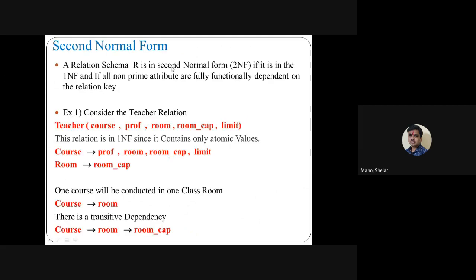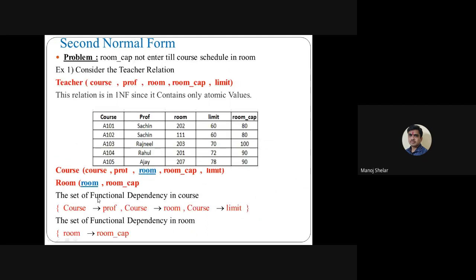Second normal form has a simple condition: every non-key, non-prime attribute must be fully dependent on the relation key. Then second normal form is satisfied. The second condition is that no partial dependency is allowed in second normal form. What is a prime attribute? A prime attribute is part of a candidate key. A non-prime attribute is not part of any candidate key. Simple example: Teacher is one relation with all these attributes, and these are the functional dependencies. Here one course is conducted in one room.